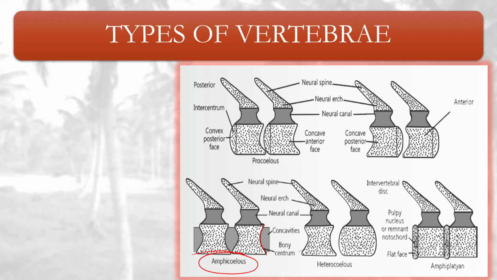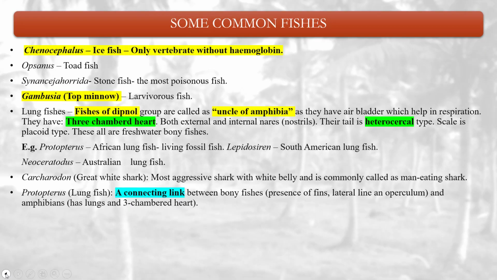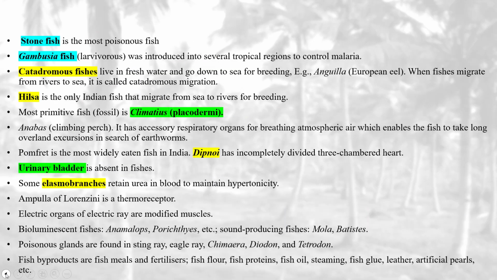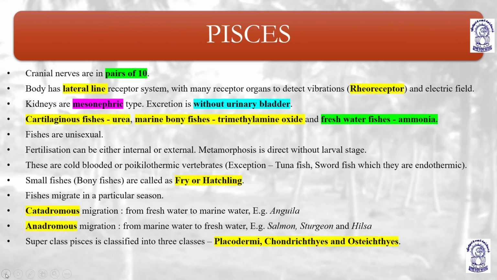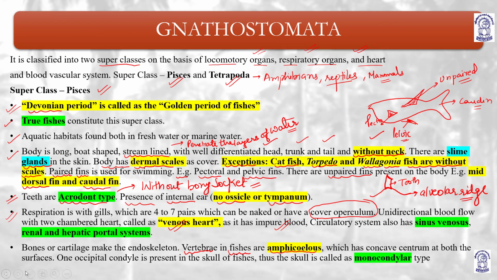The vertebral development in fishes is amphicoelous, which has a concave centrum at both surfaces, this side and this side as well. Now moving back to our slides. So they have a concave centrum at both surfaces.